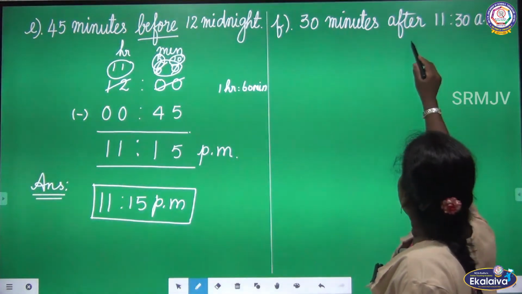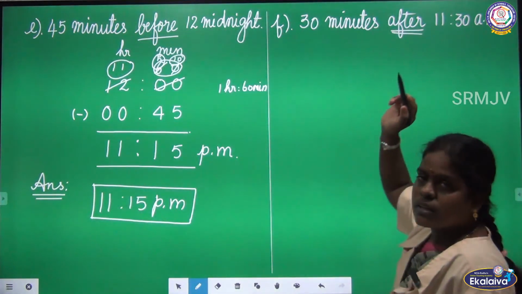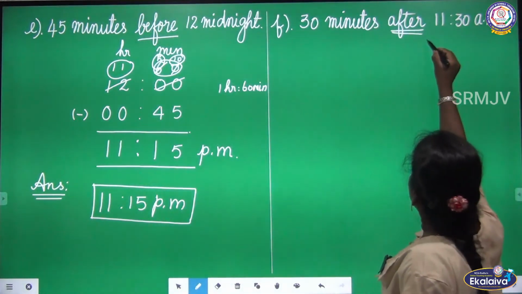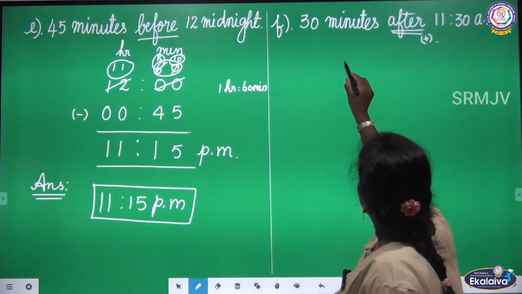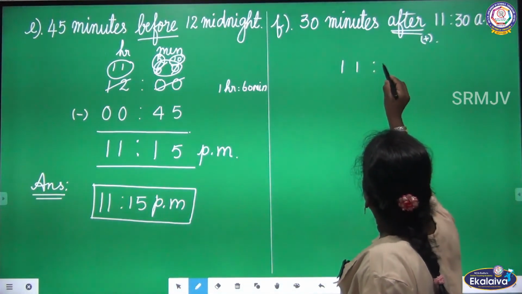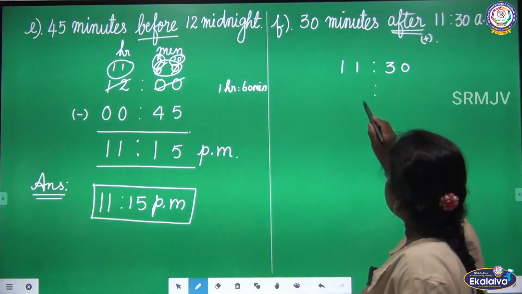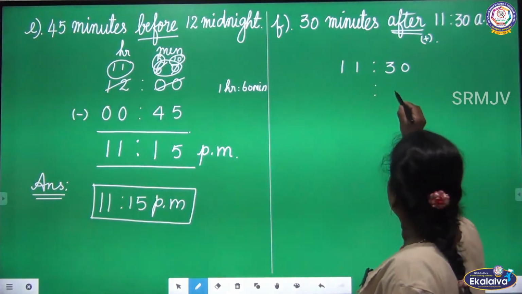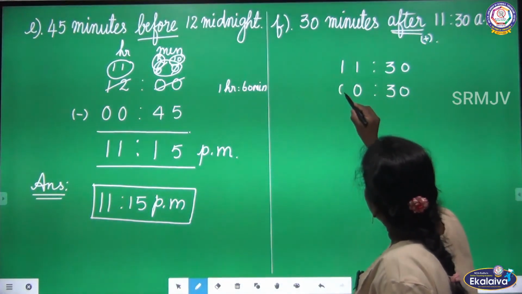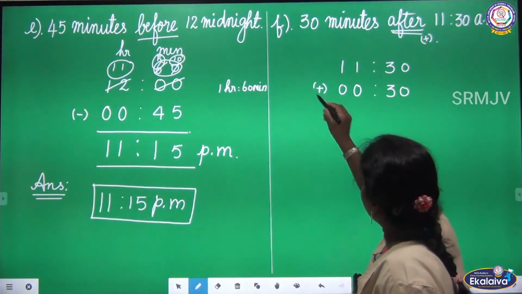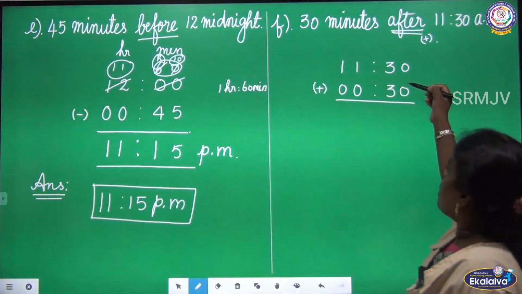30 minutes after 11:30 a.m. So after is given, so we are going to add the given times. First let us arrange the numbers. 11:30 a.m. and 30 minutes after we are going to find out. So write 30 in the minutes column, 0 in the hours column. Let us write.